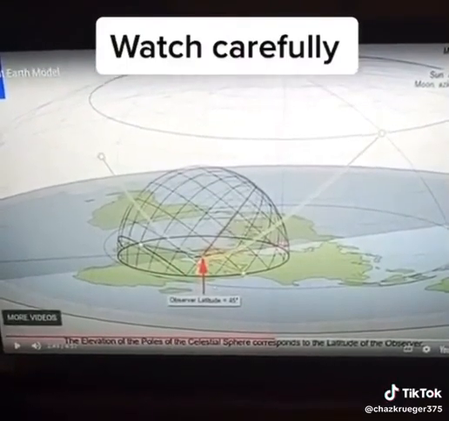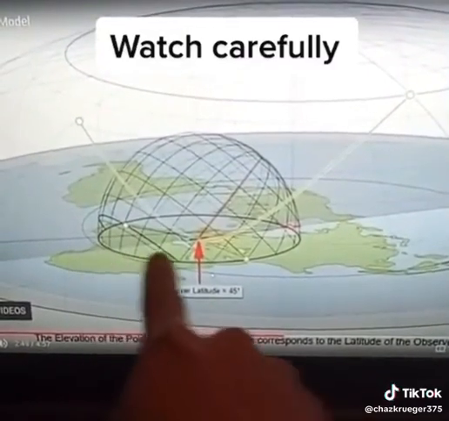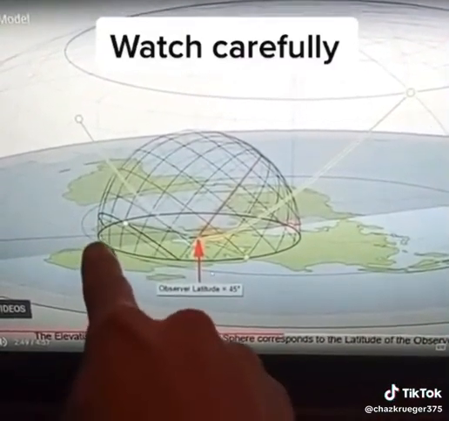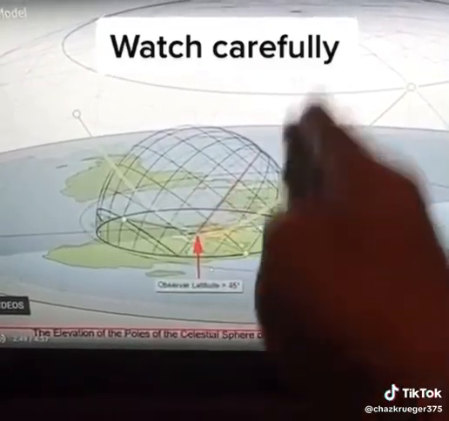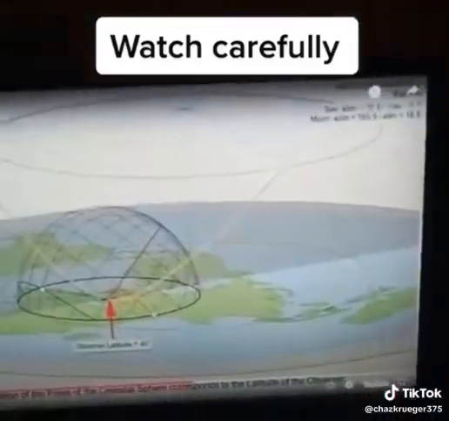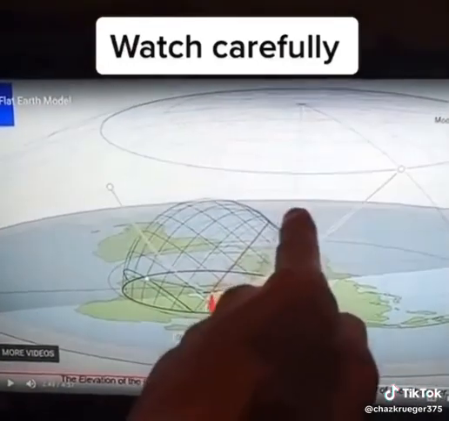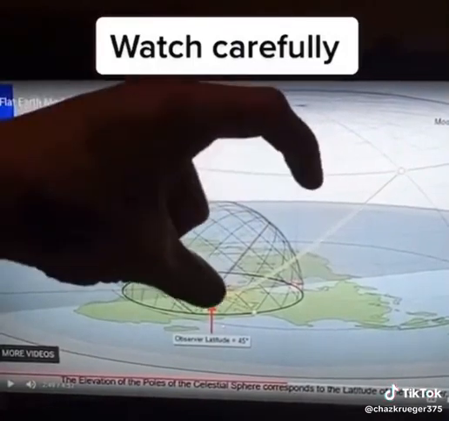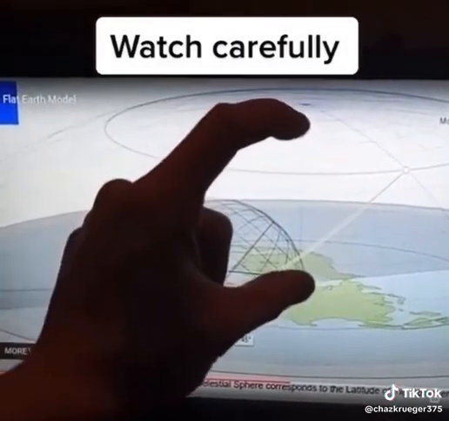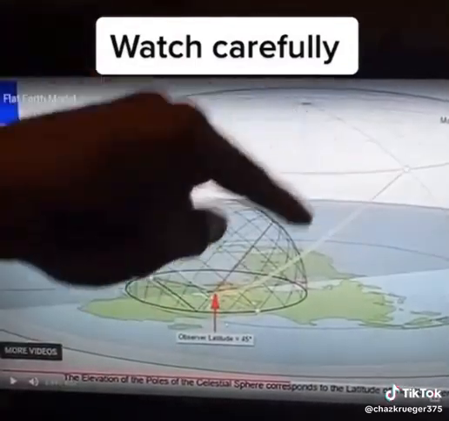So if this is the latitude of 45 degrees, because if the equator is here, this black line, that's 0 degrees. That's 45, which is right in the middle of 0 and 90 degrees. Okay? So at the 45 degree parallel, the North Star is visible 45 degrees. The North Star would be here. Okay? So if you're at 90 degrees north, the North Star is 90 degrees above your head. At 45 degrees, then it's 45 degrees above your head.